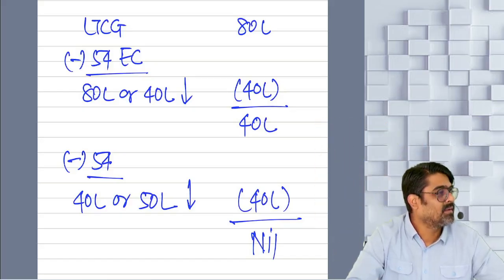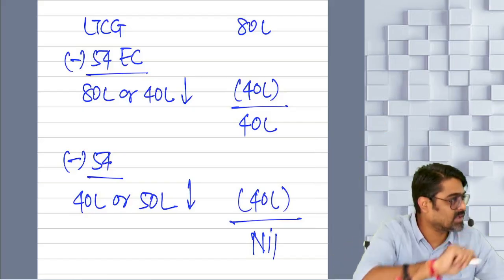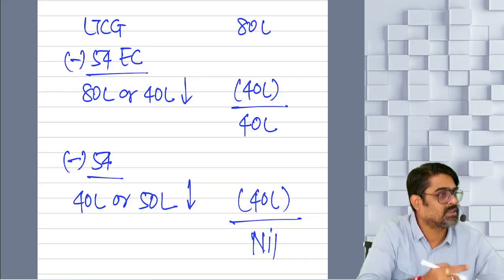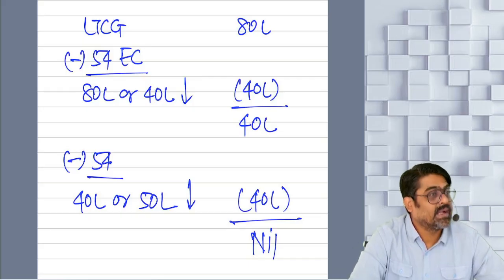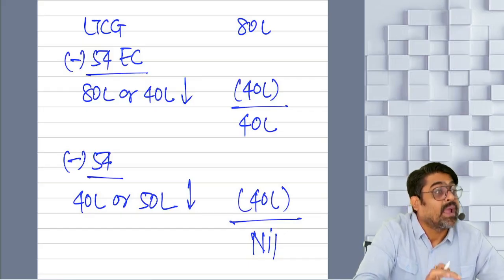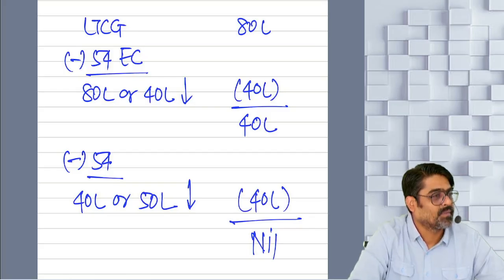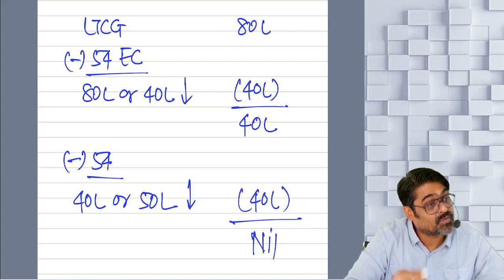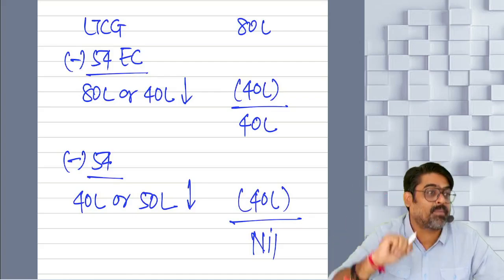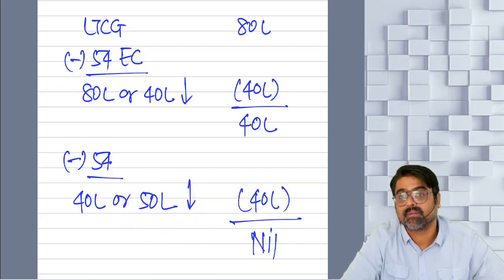Getting my point? So it is always better to claim the specific exemption first. 54 first. Then whatever remains, claim from 54 EC. Because if any investment in the notified bonds remains, that investment can later on be claimed as exemption from any other immovable property, which is not possible in the case of the residential property investment.